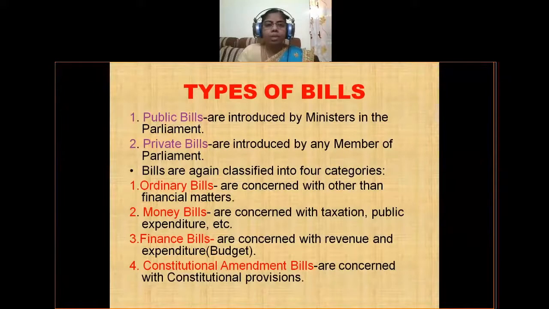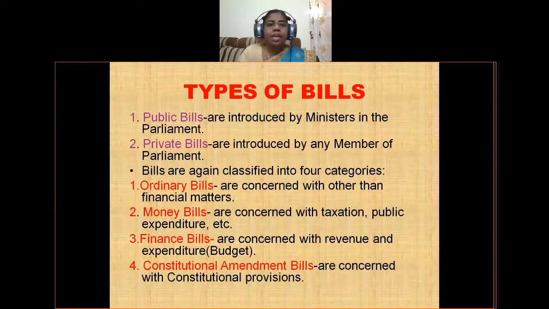So what are public bills means? Bills that are introduced by ministers in the parliament. That means by government. So these can be called as public bills. And what are private bills means? Bills that are introduced by any member of parliament. That means any member of parliament, either opposition party, other party member, other than ruling party member can also introduce bills in the parliament. So those bills can be called as private bills.